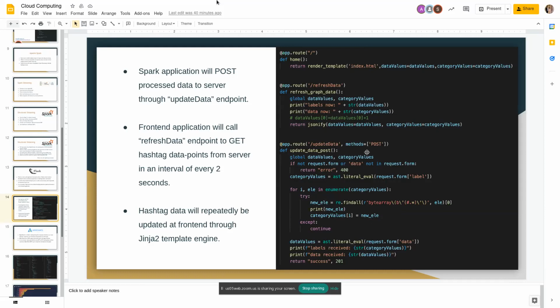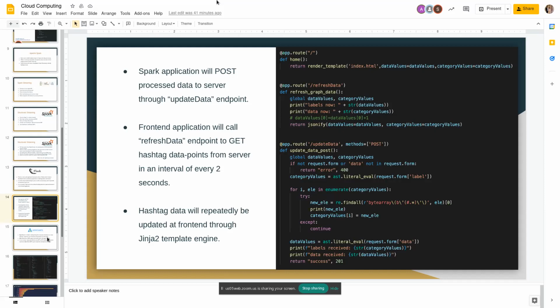After this, the front end will call a get API, that is refresh data, to get hashtags from the server. These two APIs are repeatedly called by Spark and the front end respectively to update hashtag count on the dashboard, and the dynamic updation on the front end is done by the Jinja2 template engine.